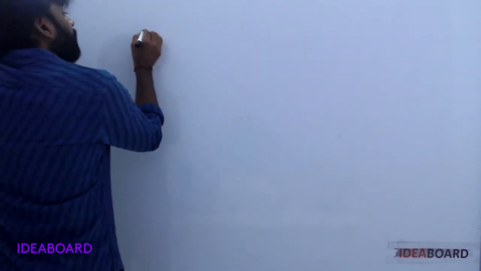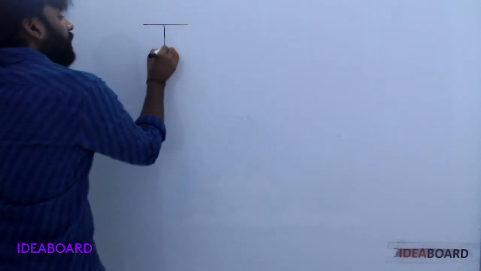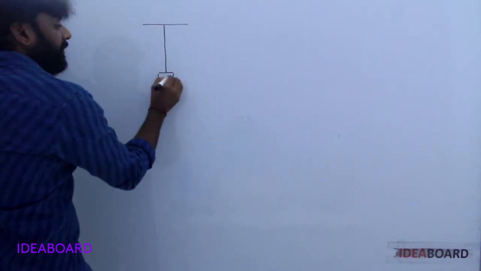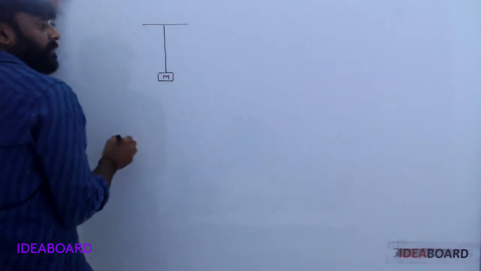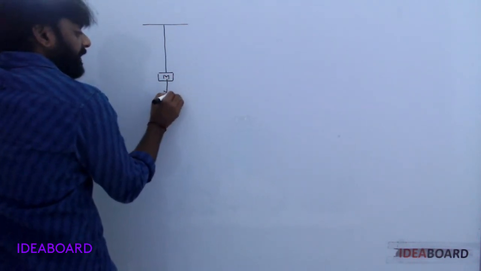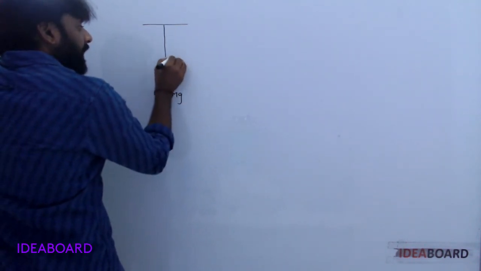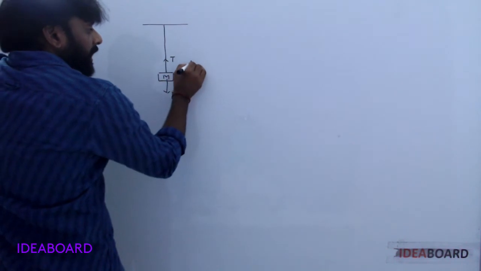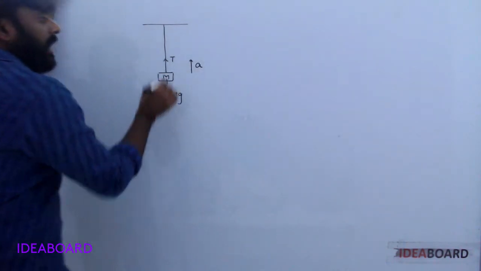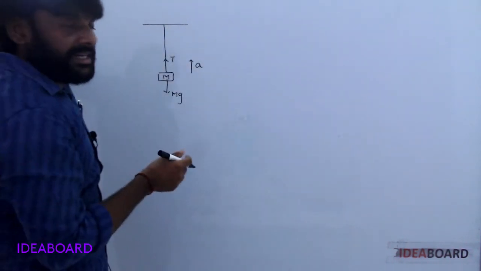Consider one string with a mass hanging from it. Weight mg acts downwards, tension upwards. The total system moves upwards with an acceleration a.